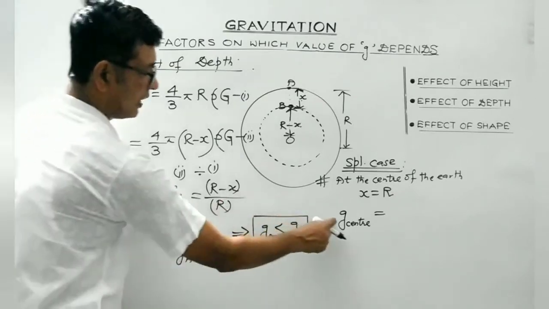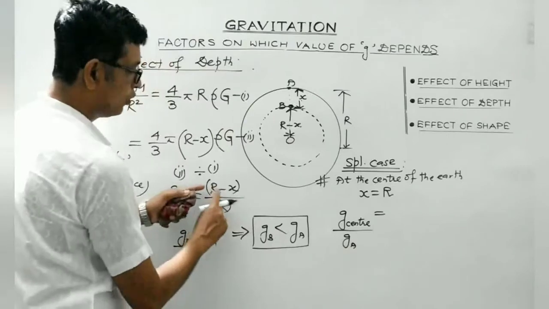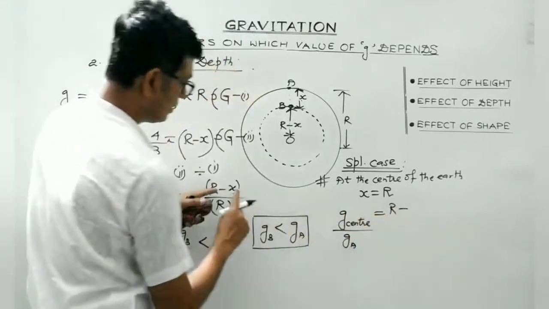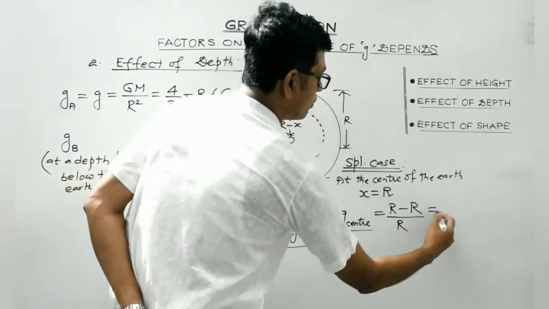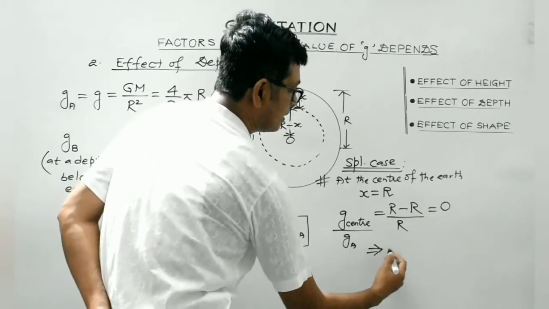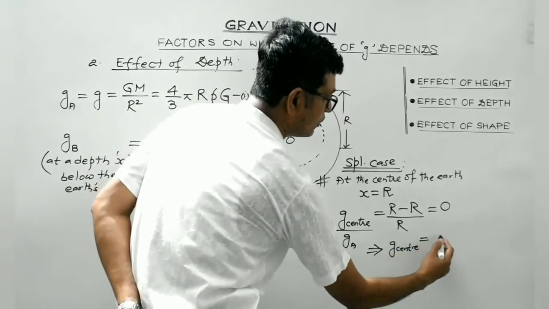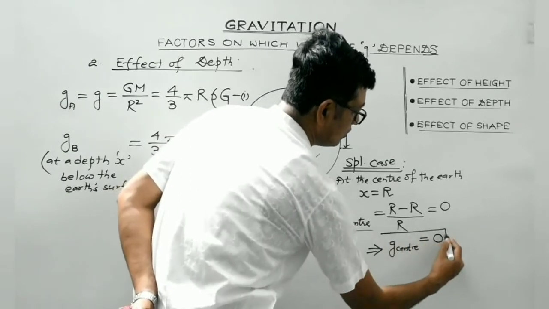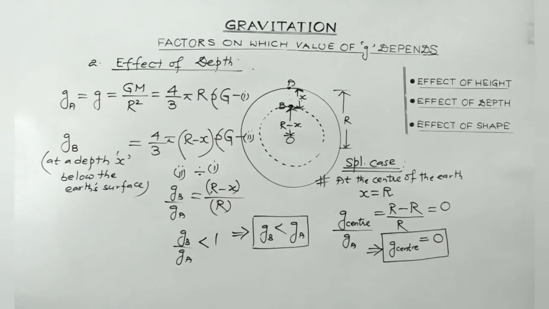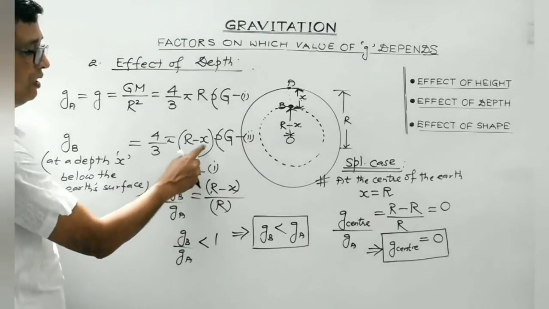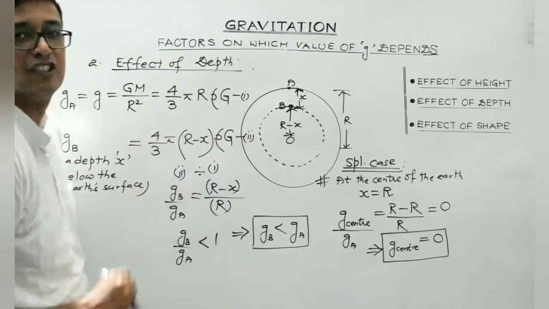In place of B, write G central divided by GA. It will be equal to R minus, in place of x, you can write R, divided by R. So it will be equal to 0, which implies that the value of acceleration due to gravity at the center of the Earth is 0. You can directly make use of this particular expression as well. As x becomes equal to capital R, the value of g becomes 0.